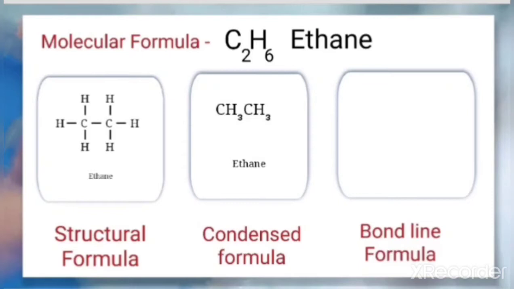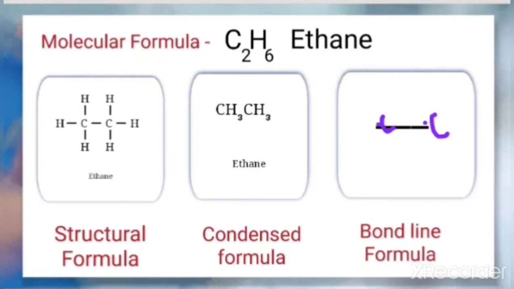So for the case of ethane, because there are only 2 carbons, how do we represent the bond line formula for ethane? Just by keeping the line. Now find out how many tips or corners are here. This is 1 tip and this one is 1 tip. That means this is representing 1 carbon and this one is representing a carbon.